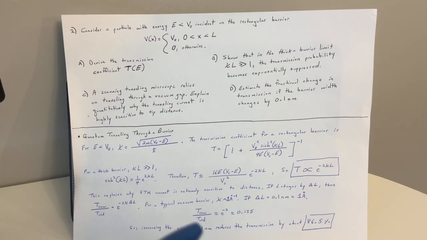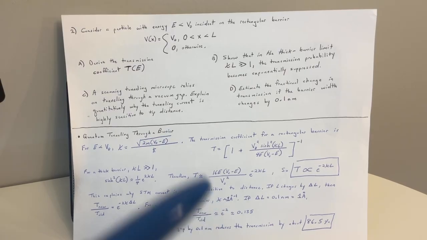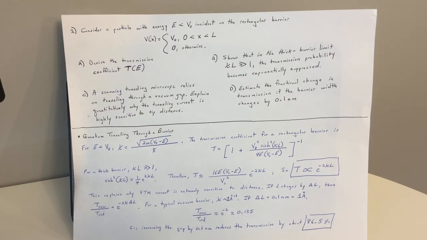So T new over T old is e to the negative 2, which is 0.135. So increasing the gap by 0.1 nm reduces transmission by about 86.5%.